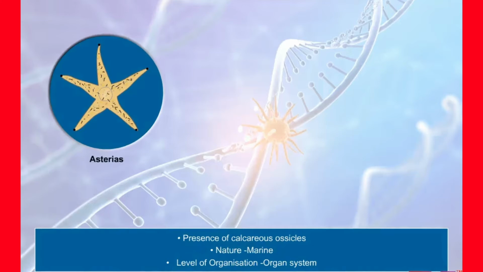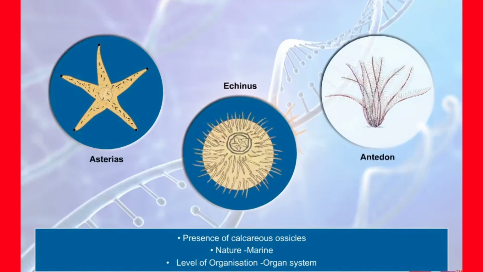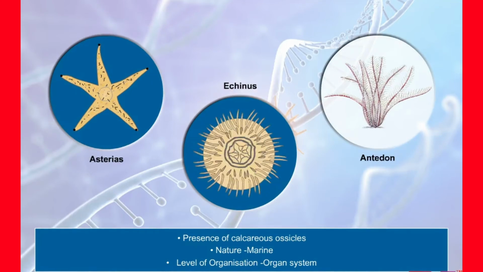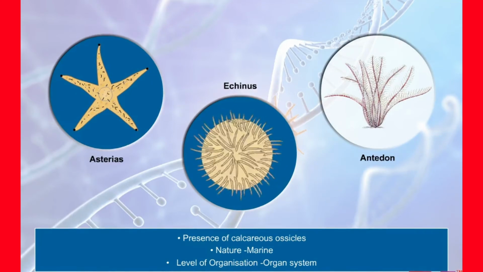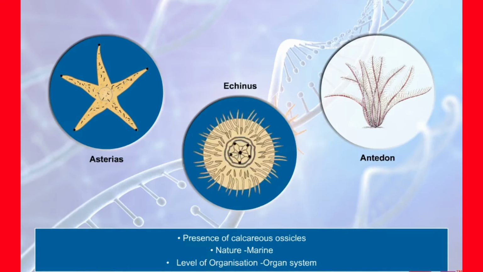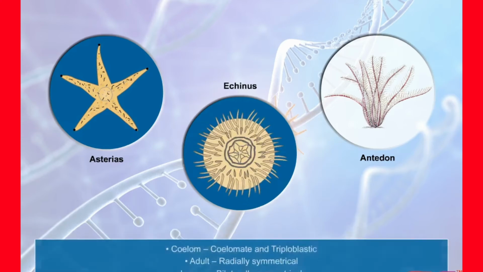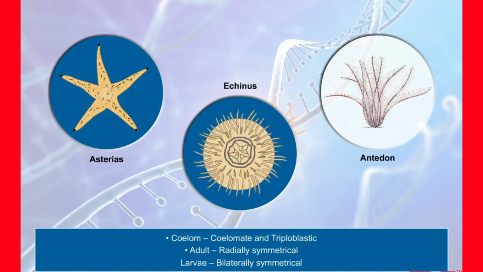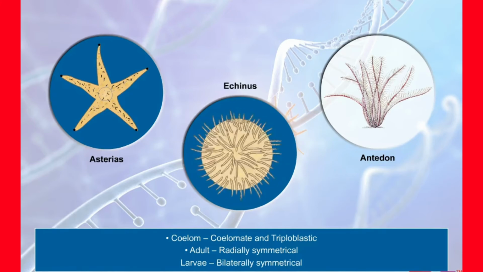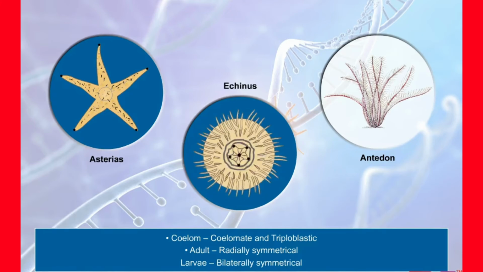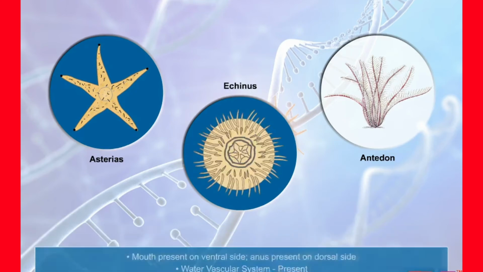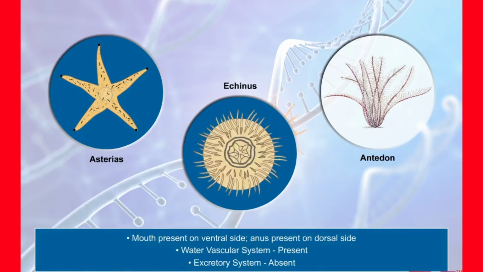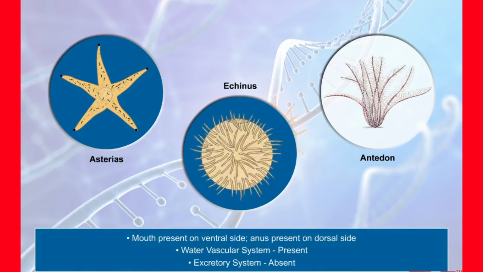Phylum Echinodermata. Due to the presence of an endoskeleton of calcareous ossicles, this phylum is known as Echinodermata. The members of this phylum are marine with organ system level of organization. They are triploblastic and coelomate animals. Adult echinoderms possess usually radial symmetry, but larvae possess bilateral symmetry. Mouth is present on the lower ventral side and anus on the upper dorsal side.